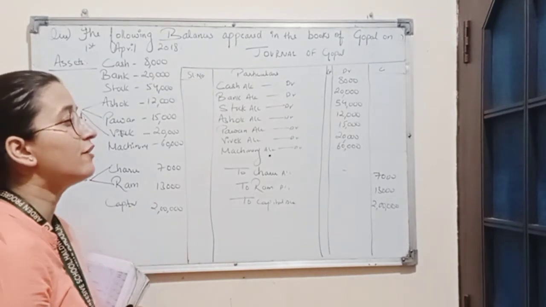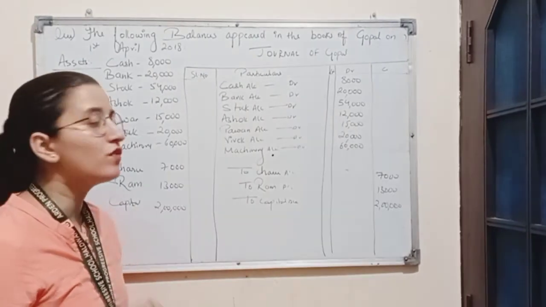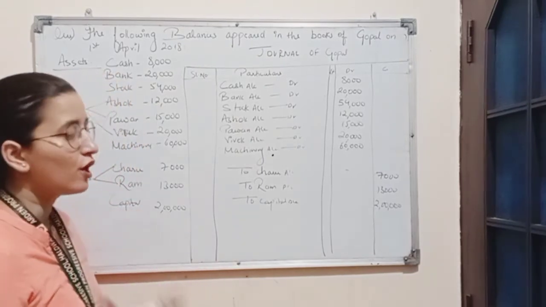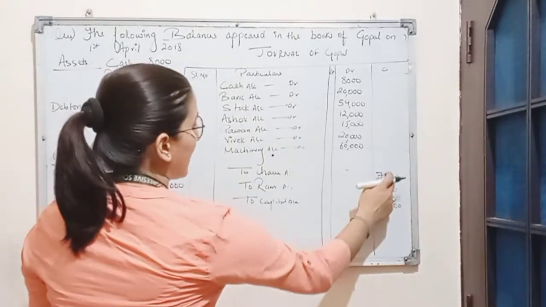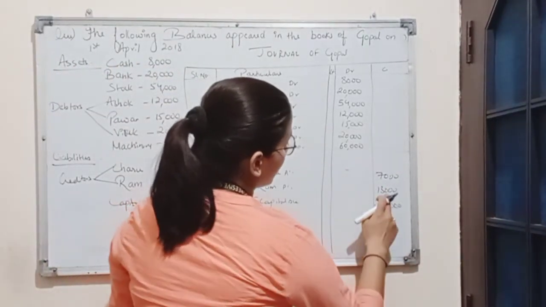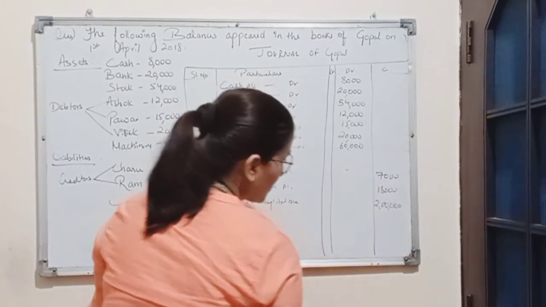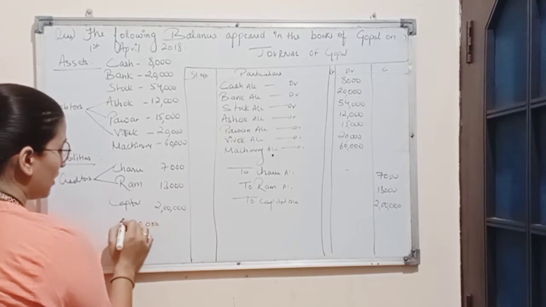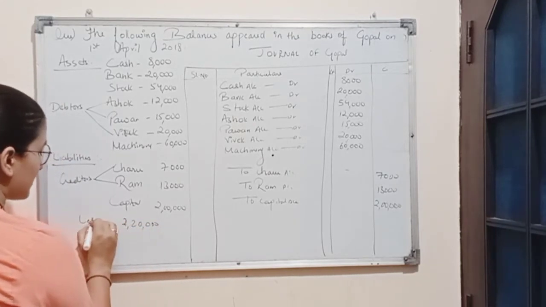If there is any difference in the total, then the difference will be treated as either goodwill or capital as a balancing figure. So first we will calculate the total amount on the liability side. 13 plus 7 is 20. 20 plus 2 lakh is 2,20,000. This is the total of the liabilities side.